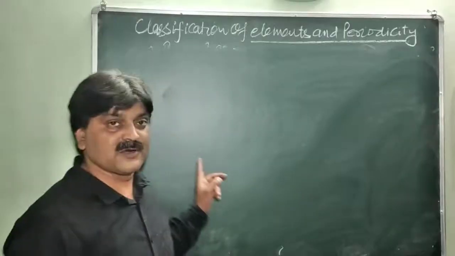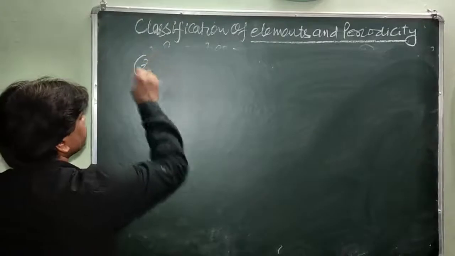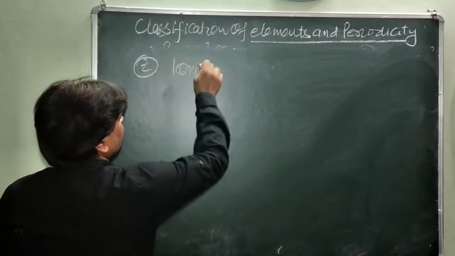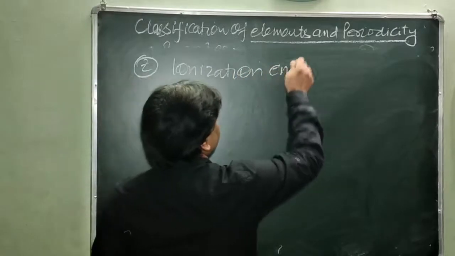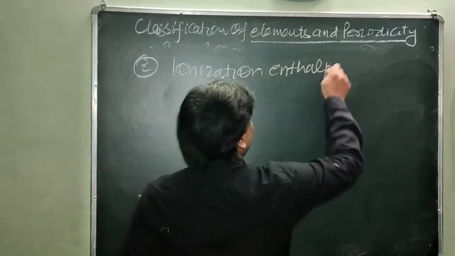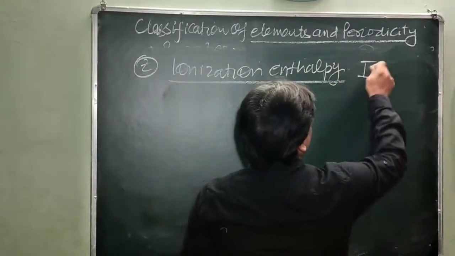So the next periodic property is ionization enthalpy. Second is ionization enthalpy, simply shown by IE.